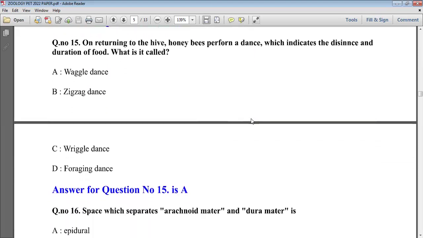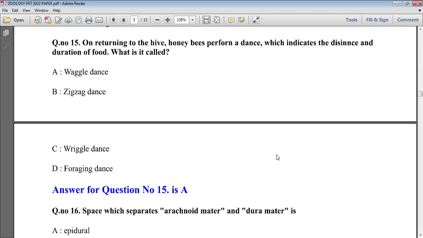Next question, number 15. On returning to the hive, a honeybee performs a dance which indicates the distance and duration of food. What is it called? Honeybees perform several types of dances. Option A is the waggle dance, in which it goes somewhat straight and then goes back in a semicircle, and for another form in the front direction, a half circle, and it completes one complete circle.